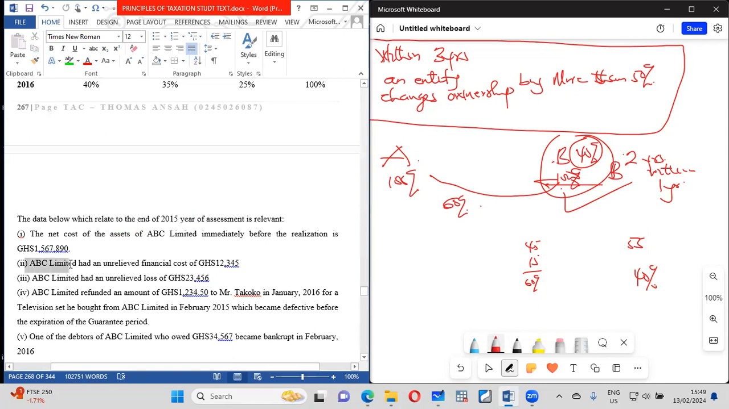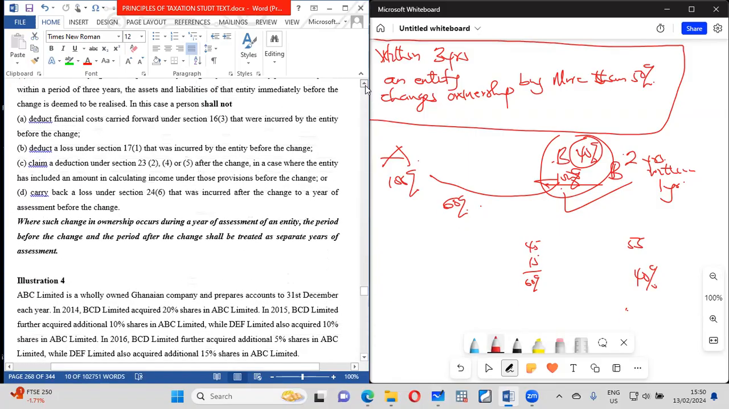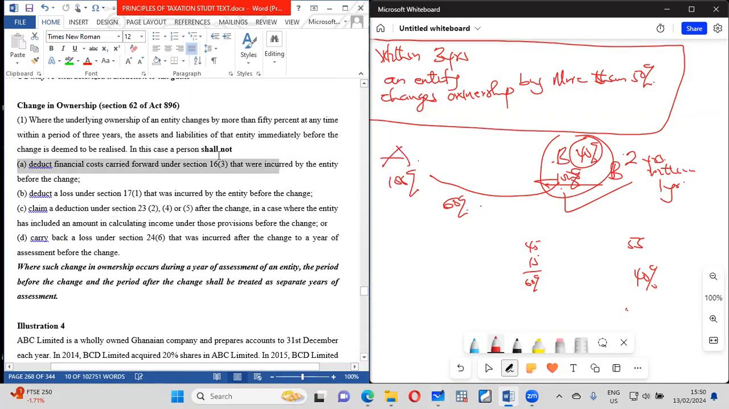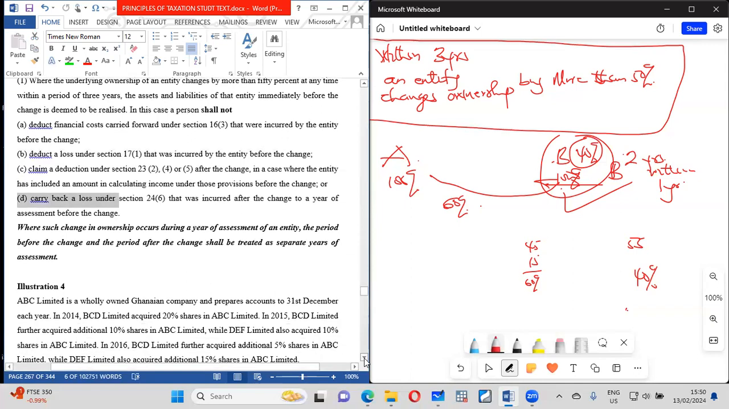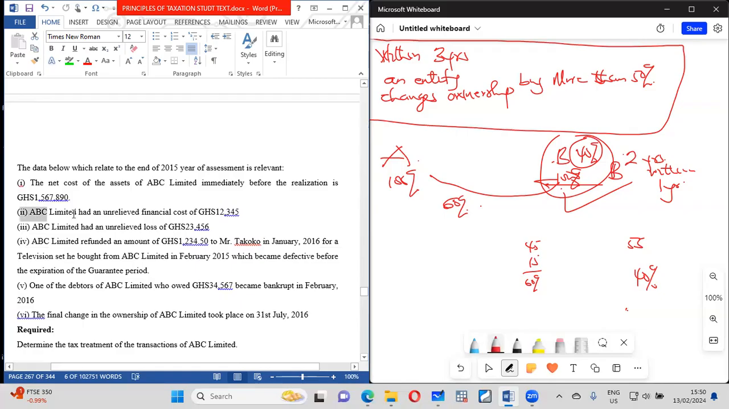Now it says that ABC have unrelieved finance costs. You remember we said that since it has happened, they won't get that. So they will be denied of this. It's just right here in front of you. We said that if these things happen, finance costs, they will not get it. So they shall not deduct finance costs. They won't have this one too, section 17, unrelieved losses. Their bad debts, they won't have it. Then losses also before, they will also not have it. So you see, since that thing has happened, they won't have this.